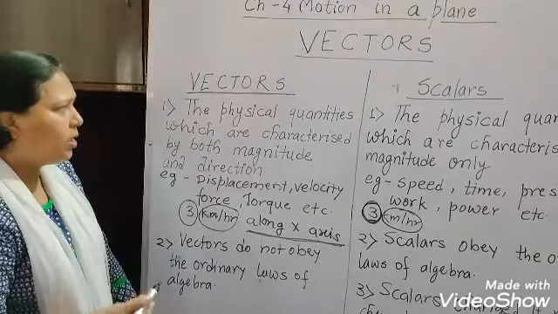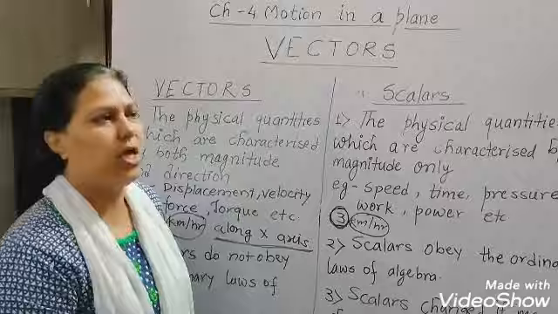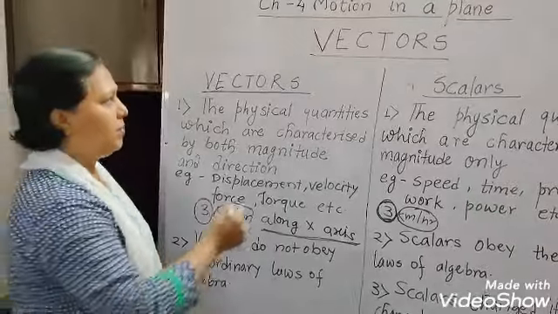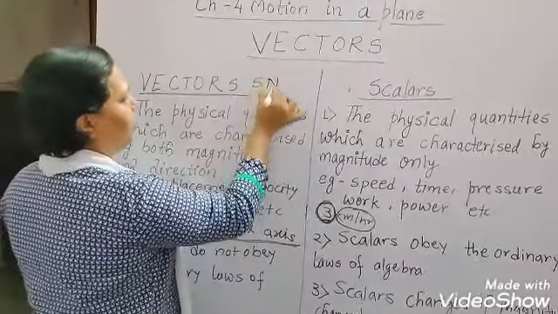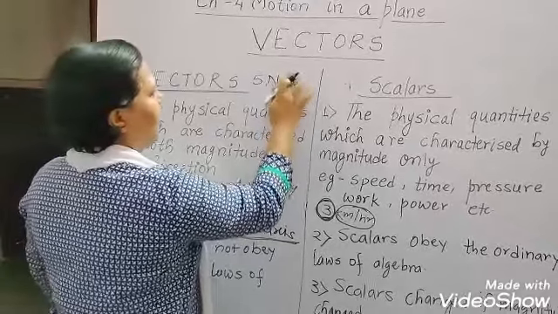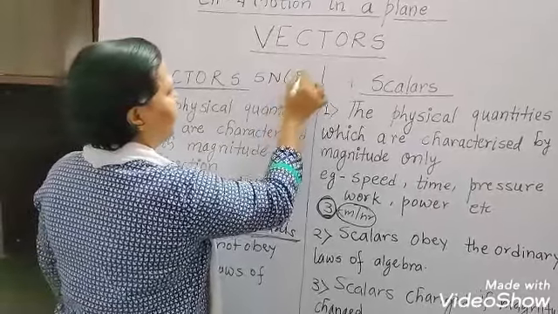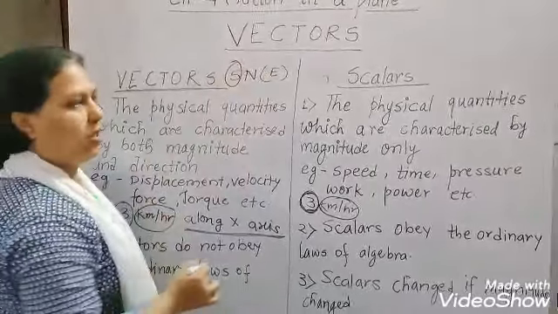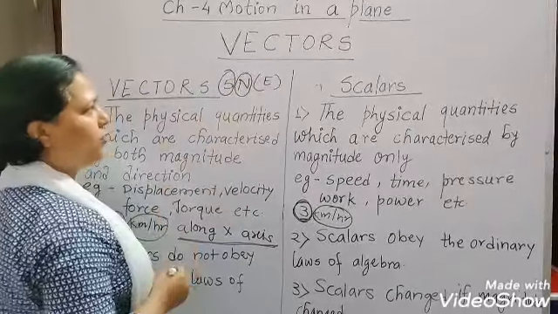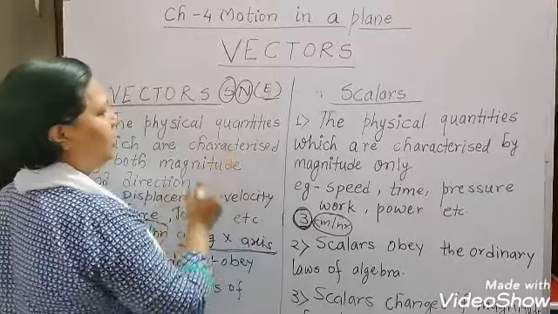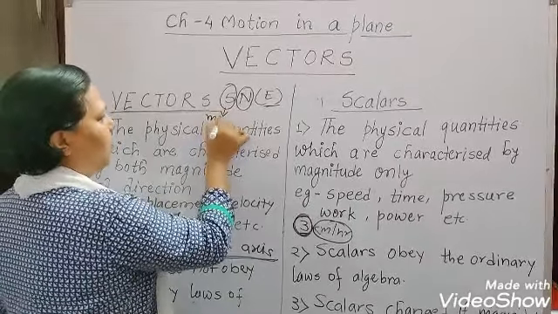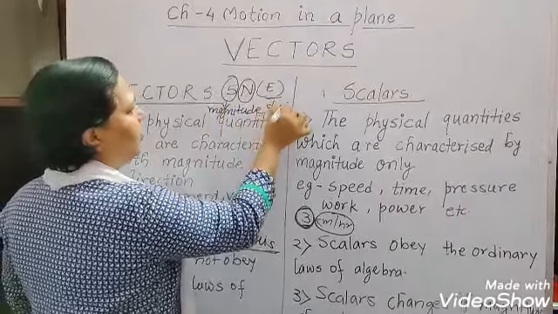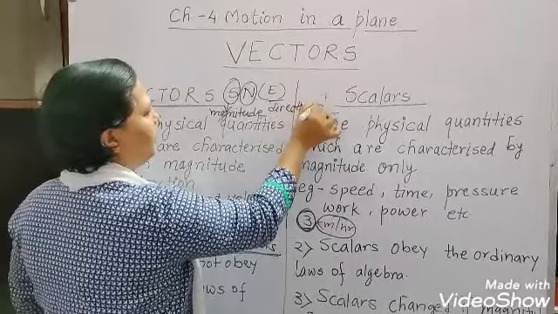Or if we talk about force, it is compulsory to say in which direction the force is applied. For example, if I am saying here 5 Newton, and I am writing here in the bracket east, suppose. So this 5 is the magnitude, Newton is the unit of force, and east is the direction. So the magnitude and direction both are involved here.